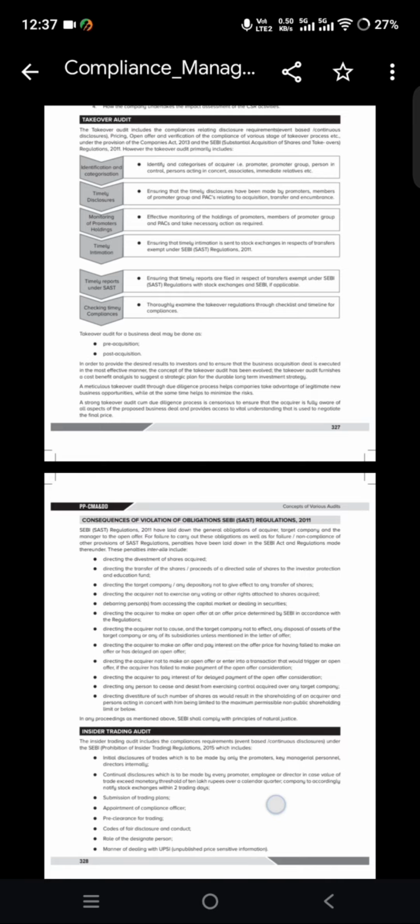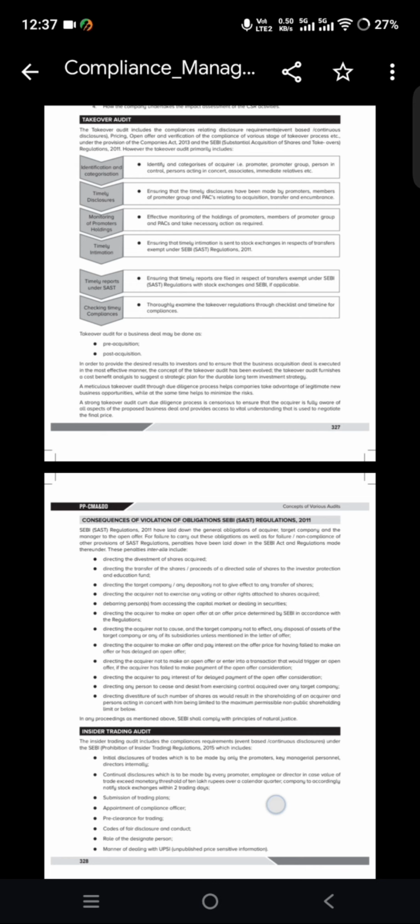assets of target company, directing the acquirer to make an offer and pay interest on the offer price for having failed to make an offer or has delayed an open offer, directing the acquirer not to make an open offer or enter into transaction. Next, directing the acquirer to pay the interest for delayed payment.